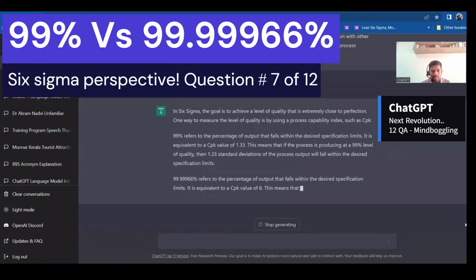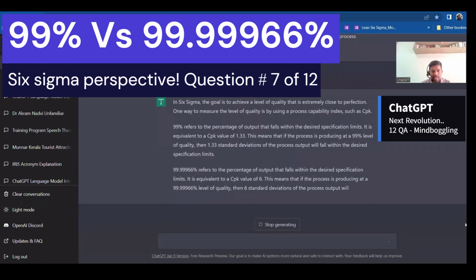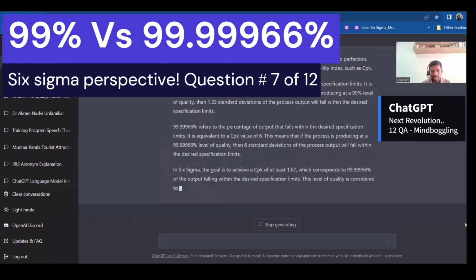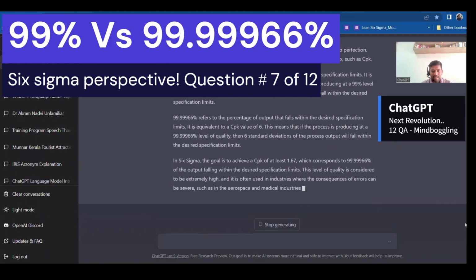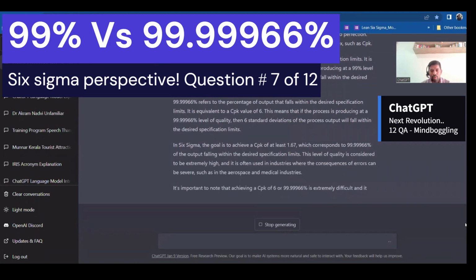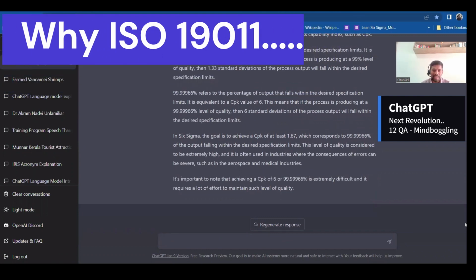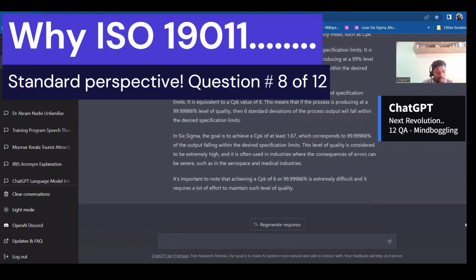So in Six Sigma, okay, it is perfect. It is CP equal to 0.6. Okay, it is perfect. It has given the right answer. Let's go to the next question.